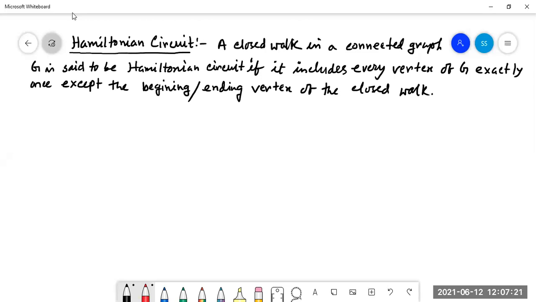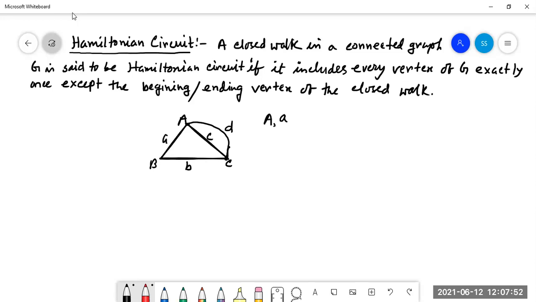So we are going here. A, B, C. So there are three vertices A, B, C. What is the sequence?